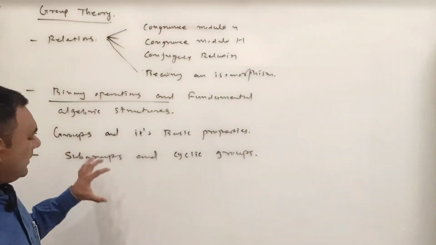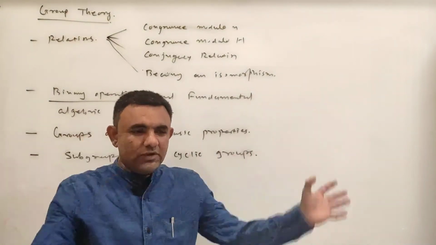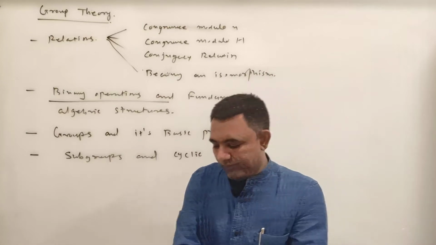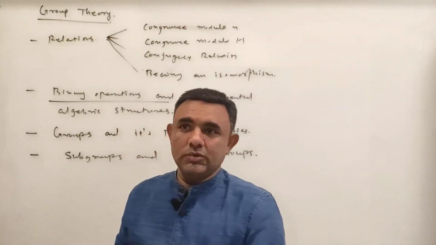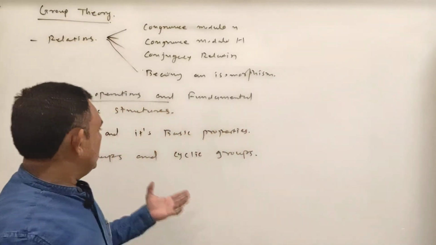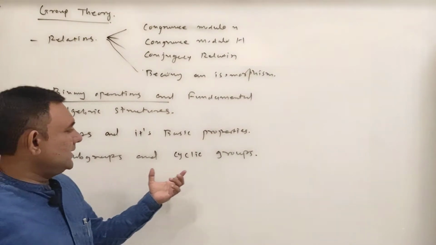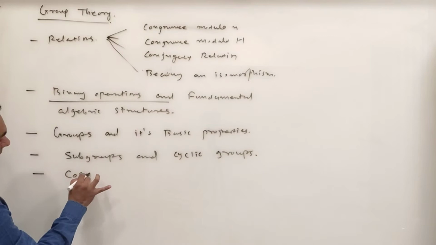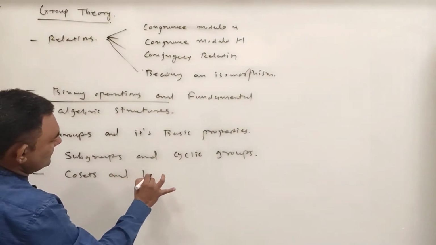So here we will have some idea of, if you have given a group, then what is the subgroup, how we claim that this subset is a subgroup, what are cyclic groups. So here we develop the ideas of subgroups and cyclic groups. Then we will go for the cosets and Lagrange's theorem.